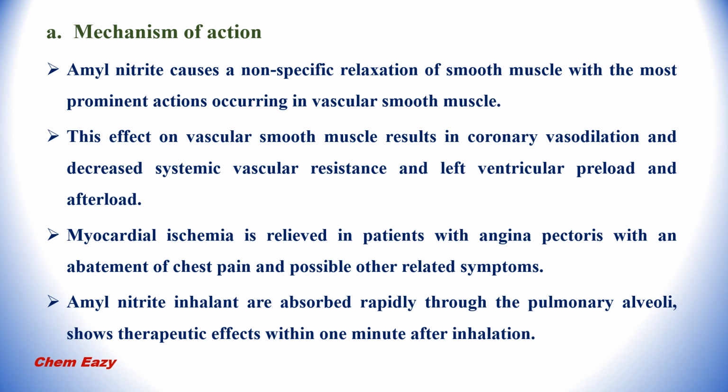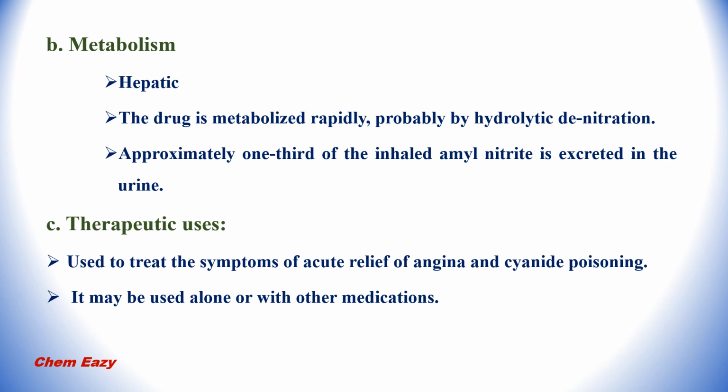Amyl nitrite inhalant is absorbed rapidly through the pulmonary alveoli and shows therapeutic effects within 1 minute after inhalation. Amyl nitrite is metabolized hepatically, rapidly and probably by hydrolytic denitration reaction. Approximately 1/3 of the inhaled amyl nitrite is excreted in the urine.